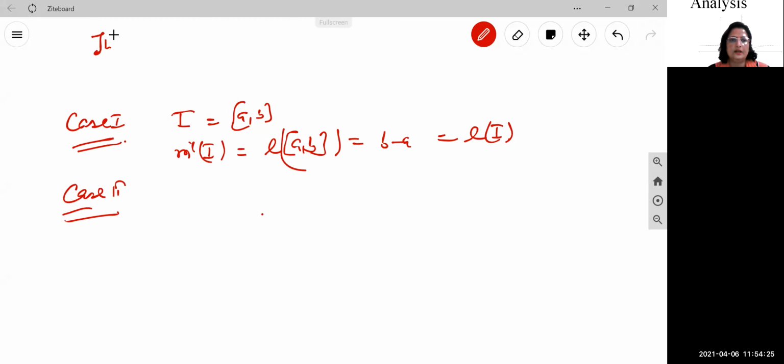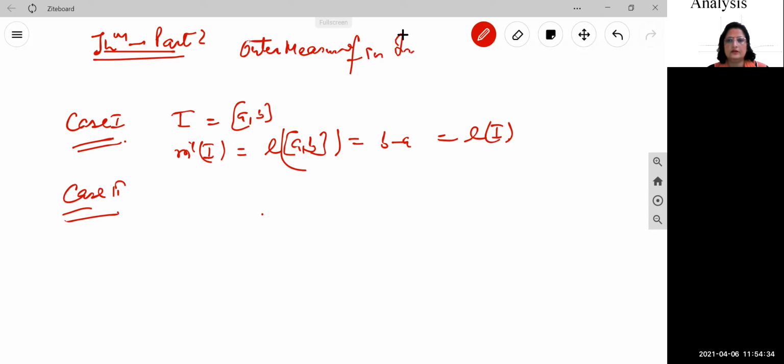The theorem that we are doing, this is the second part, outer measure of an interval.